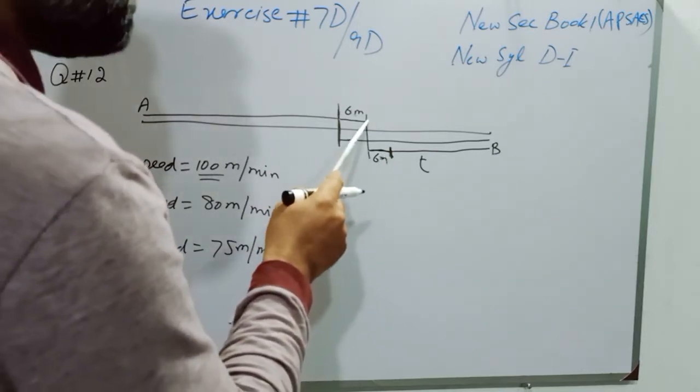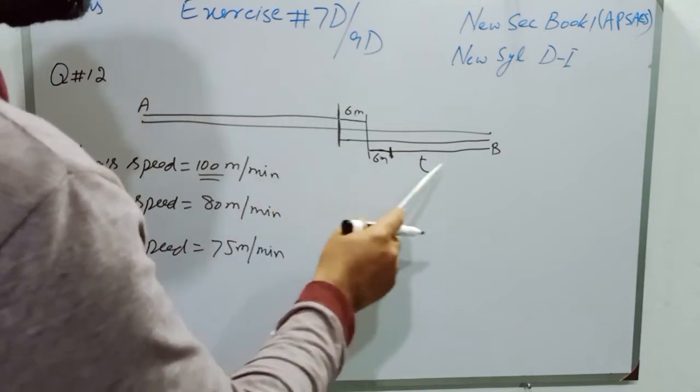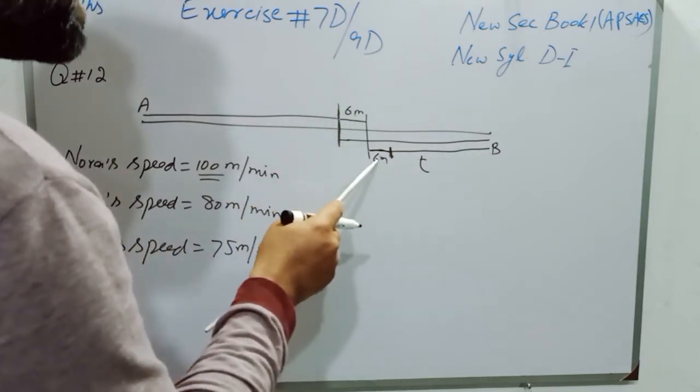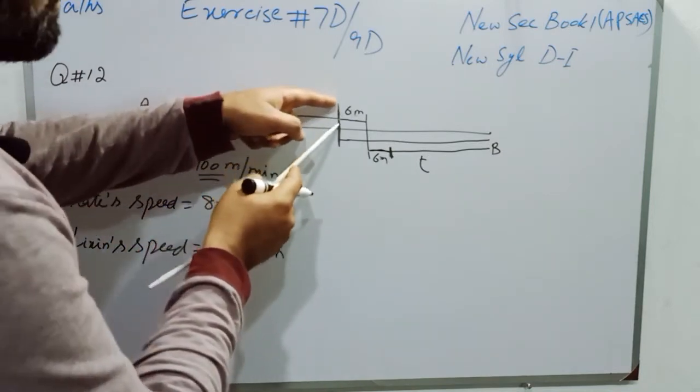And the time of meeting of Nora and Dixon is T plus 6 minutes. But the meeting point of Nora and Kate is time T.